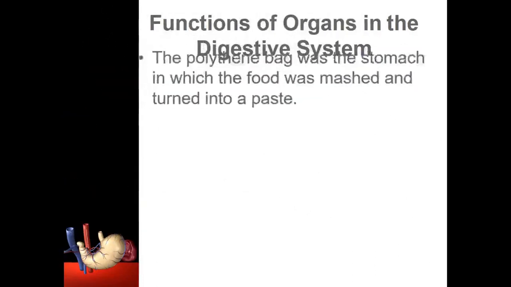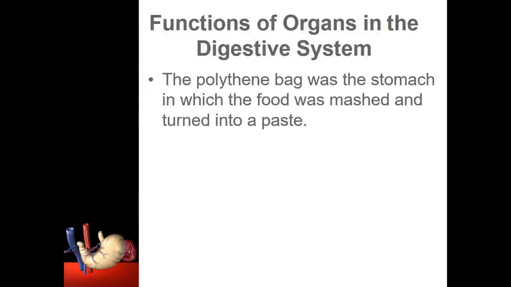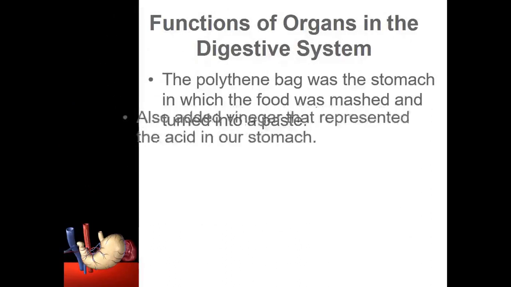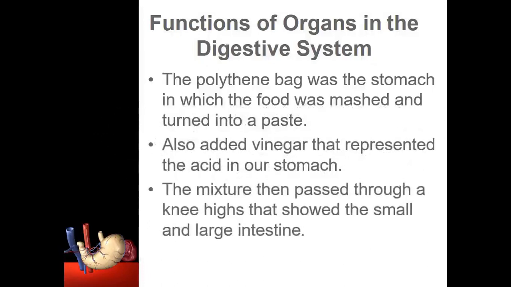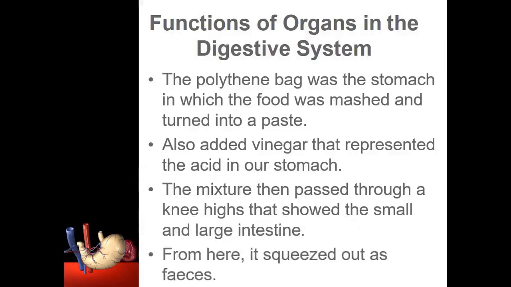Next, the polythene bag was the stomach in which the food was mashed and turned into a paste. We also added vinegar that represented the acid in our stomach. The mixture then passed through a knee-high stocking that showed the small and large intestine. From here, it squeezed out as feces.